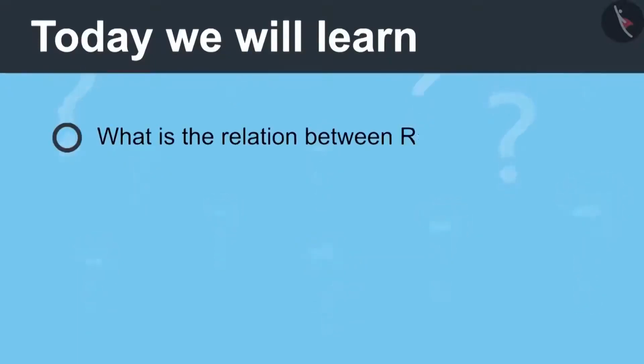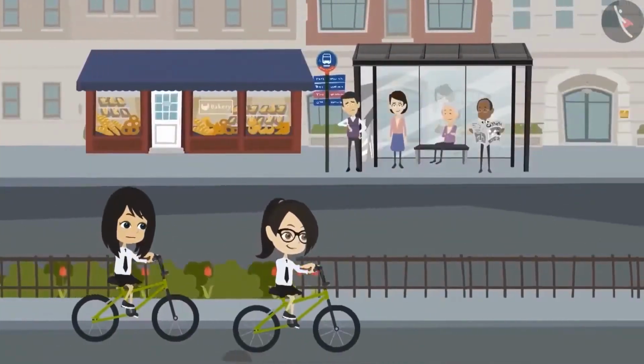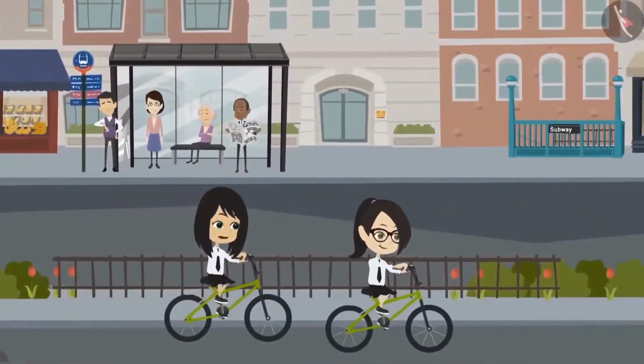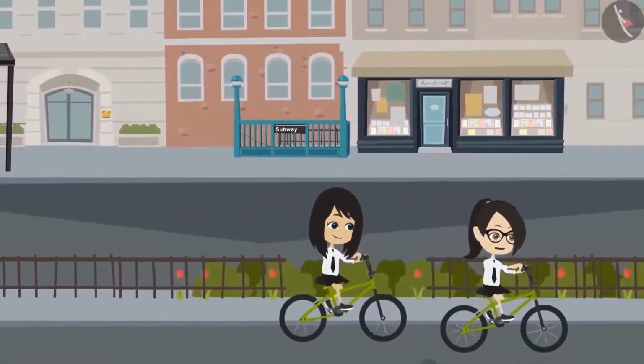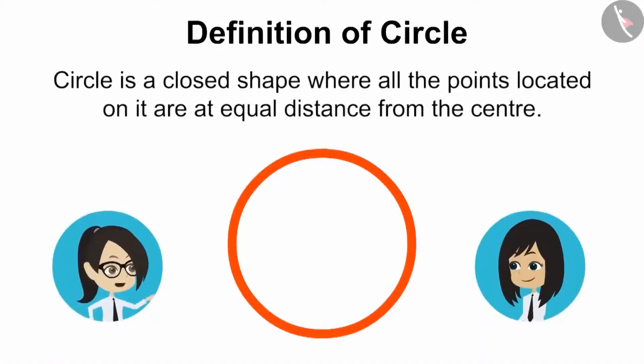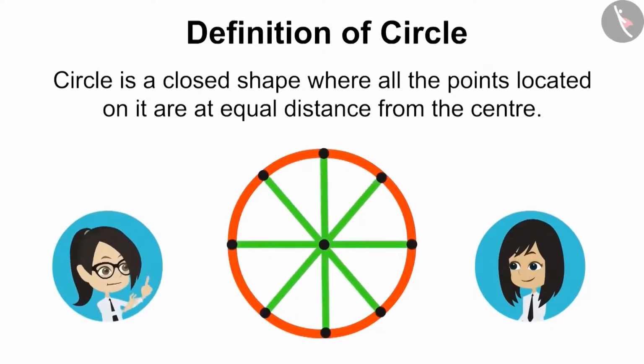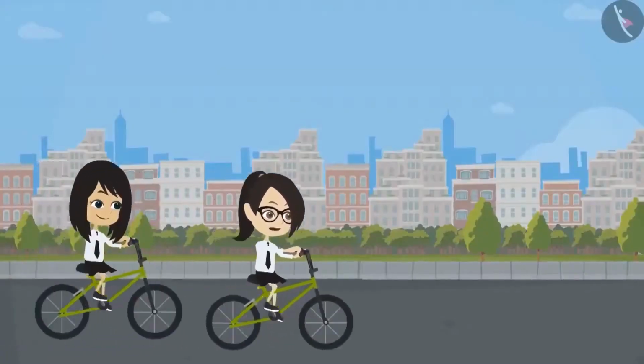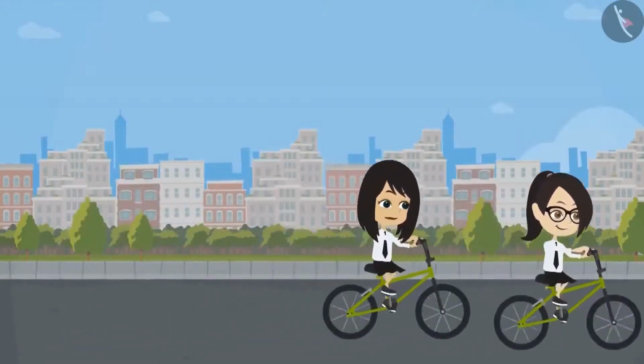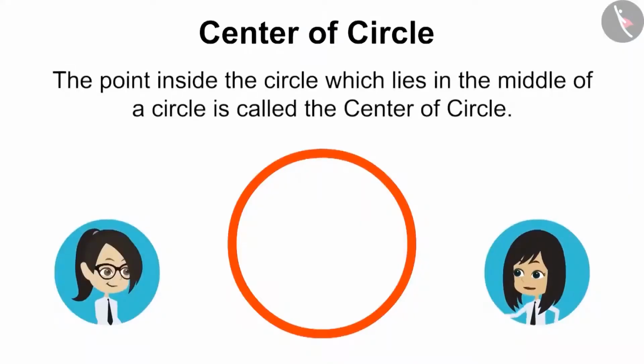Today we will learn what is the relation between the radius and circle. Remember what Sir told us about circle yesterday? Yes, I remember it well. Circle is a closed shape where all the points located on it are at an equal distance from the center. Do you remember what the center of circle is? Yes, I remember. The point inside the circle which lies in the middle of a circle is called the center of circle.